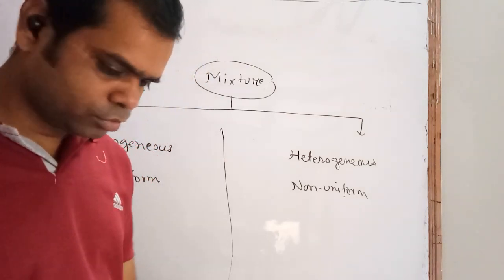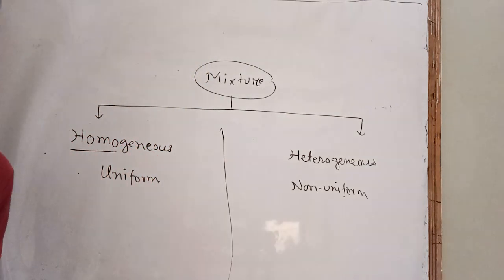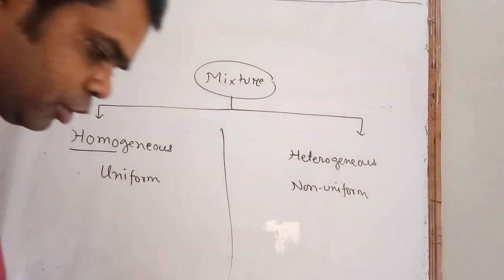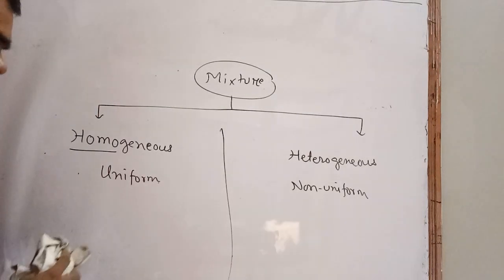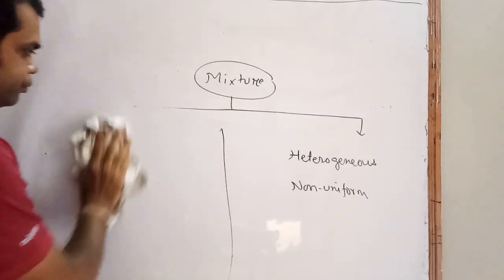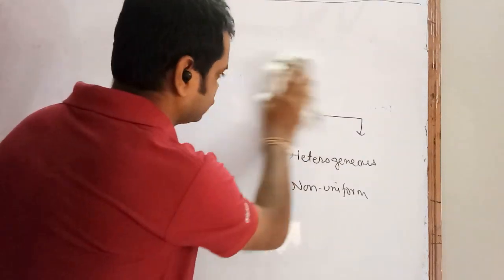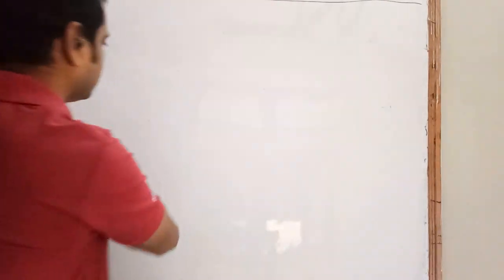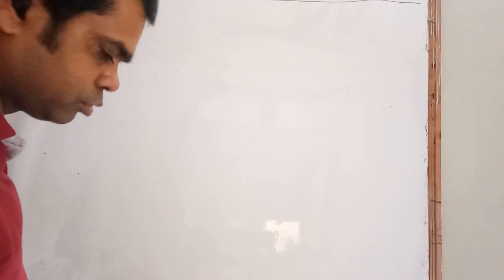Now, another term that we are taking is mass and weight. These things you also need to know.